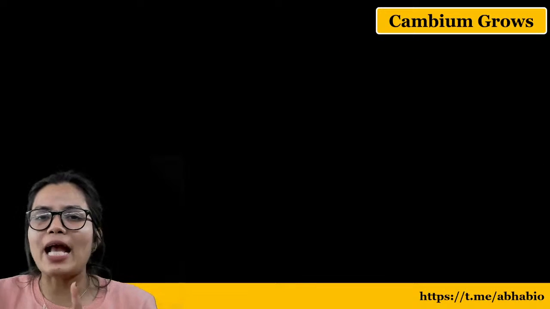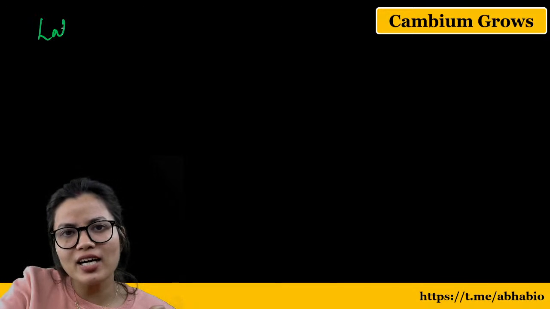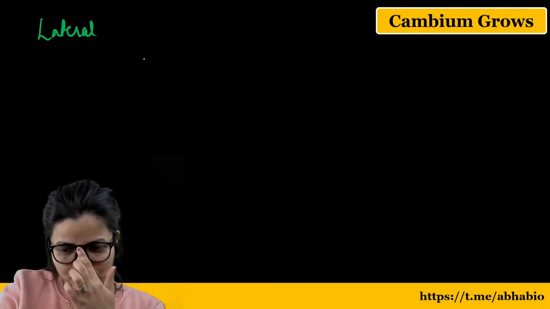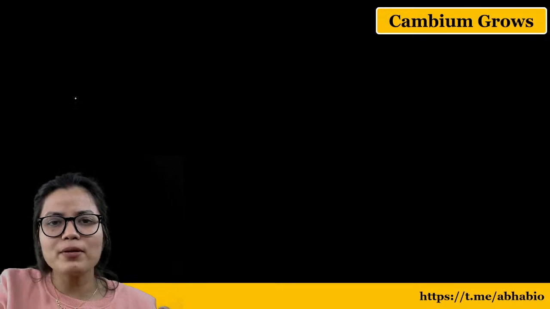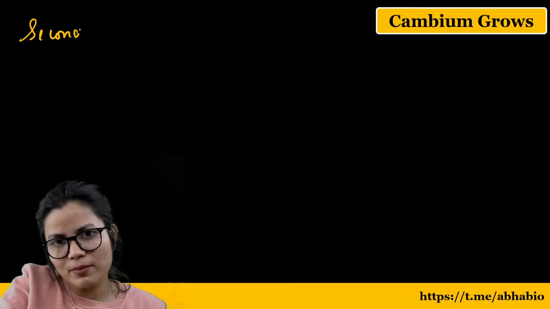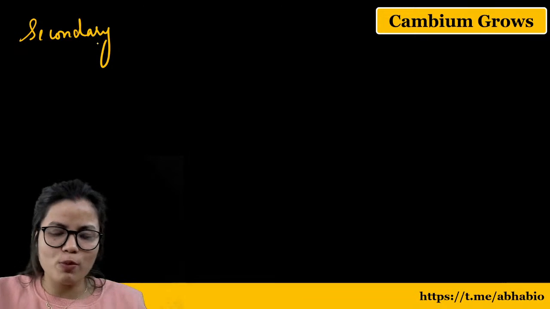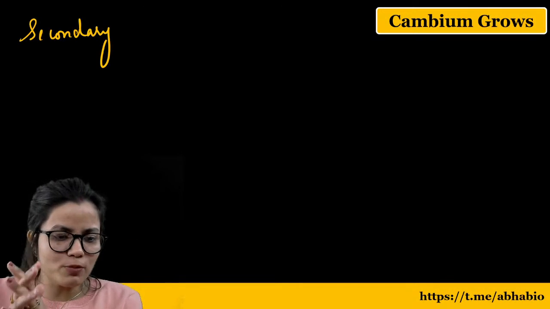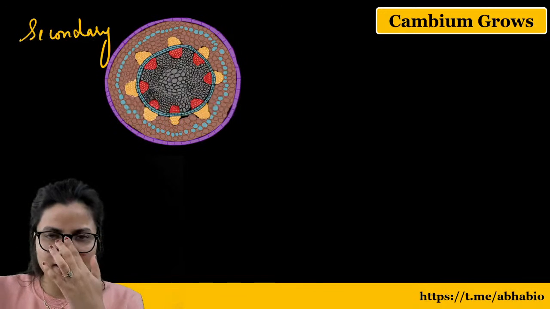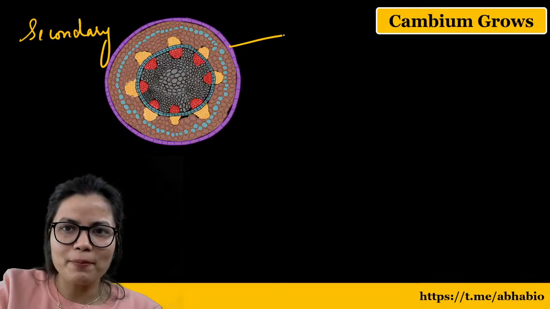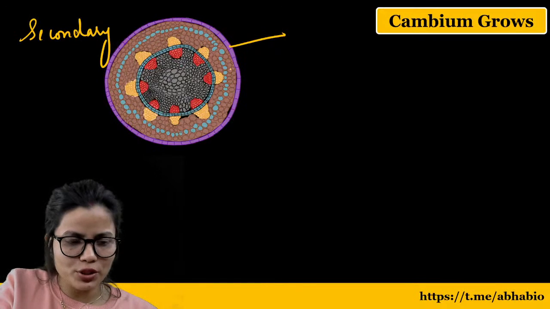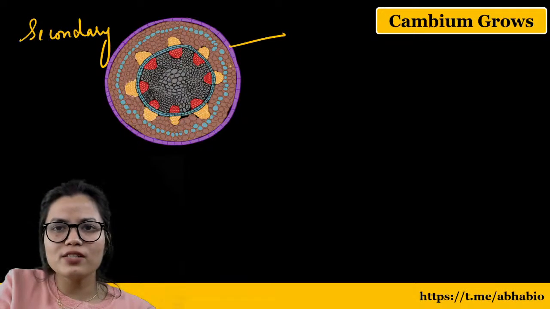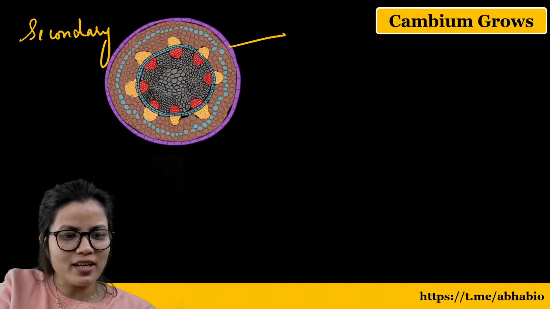We were talking about cambium. Dear, cambium is basically a lateral meristem. Cambium is basically a secondary meristem. कैम्बियम क्या है बच्चा, अपना सेकेंडरी मेरिस्टम है, and secondary meristem is responsible for the secondary growth in the plant. It is responsible for increase in girth of the plant. तो बच्चा कैम्बियम की जस्ट पोजीशन आप समझिए. ठीक है, ये देखिए, ये आपका एपिडर्मिस है, ये आपका ग्राउंड टिश्यू है.